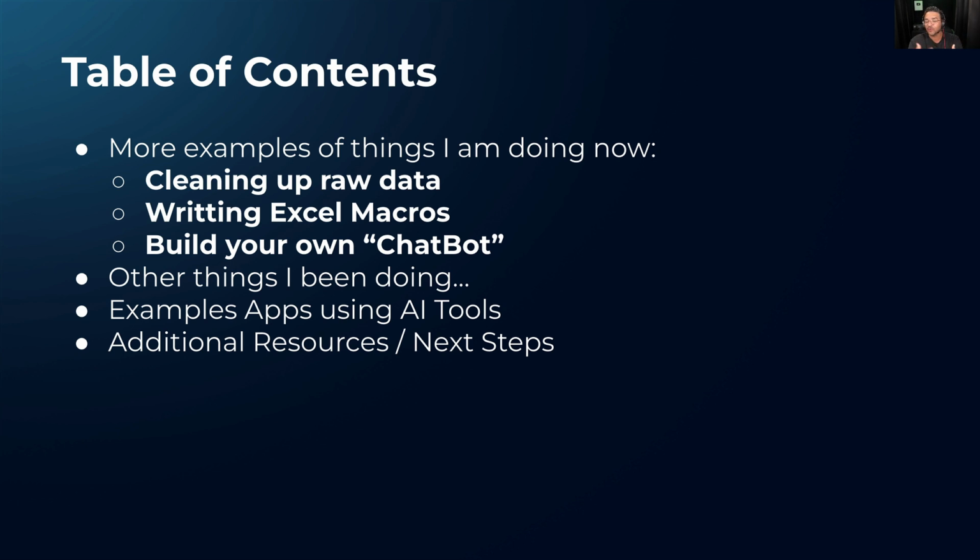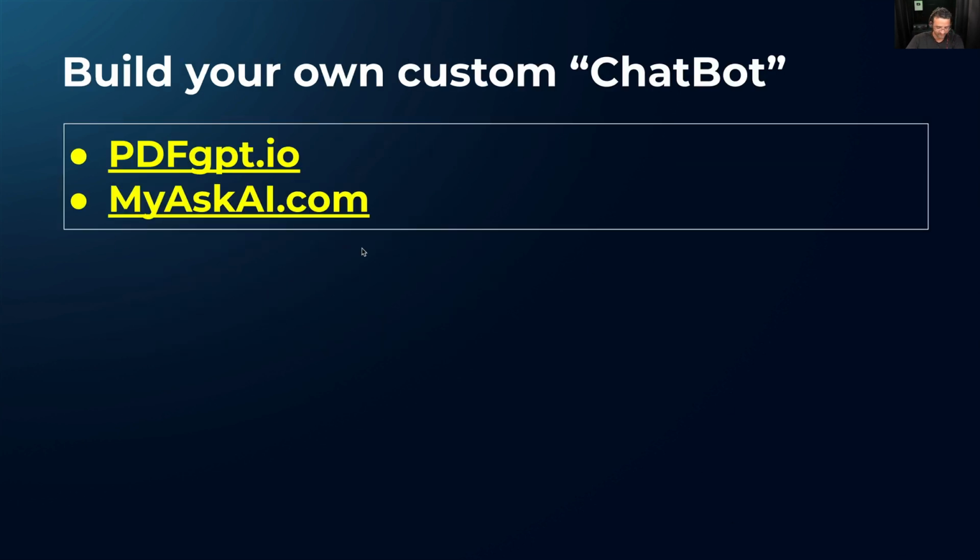This is like building your own customized ChatGPT that you can use possibly for your practice, to manage information that you communicate with your employees, or maybe even to manage communications with your customers. So we'll discuss what that looks like. Then we'll talk about some of the other things that I'm doing that might be a subject for future webinars. And then we'll talk about some apps that are using AI today, or that are using some sort of connection to AI today, and then some additional resources and next steps. So we'll try to keep it under an hour, but hopefully we won't go over if we have to.